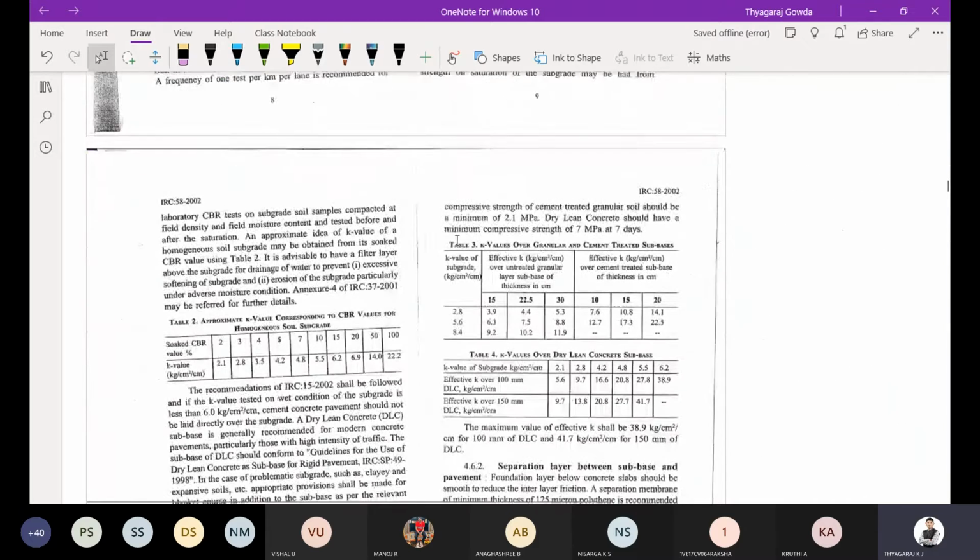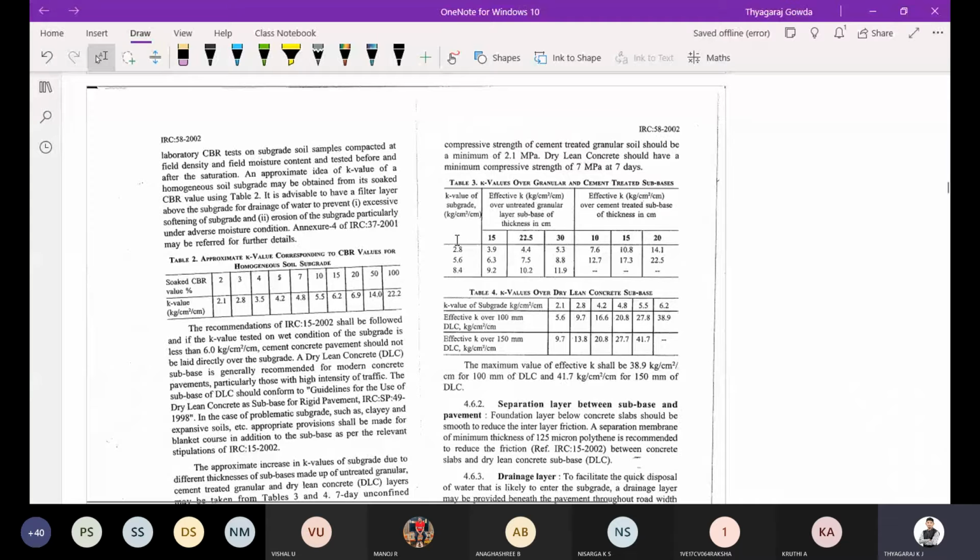Then you can observe here, I was telling, right, by knowing the CBR value, we can easily determine the K value. You can observe here, the soaked CBR value is given here, and the K value is also given.